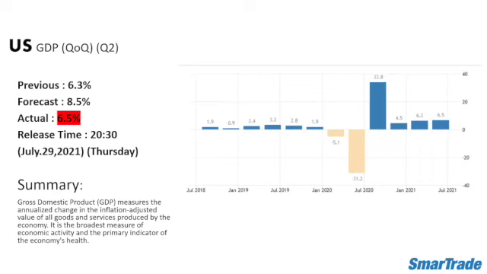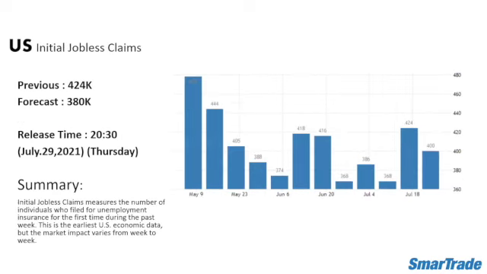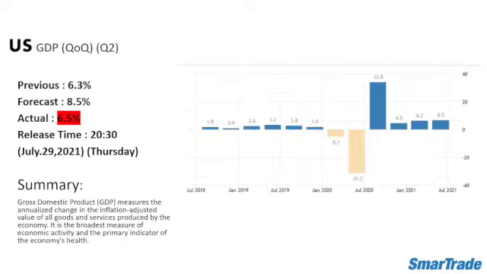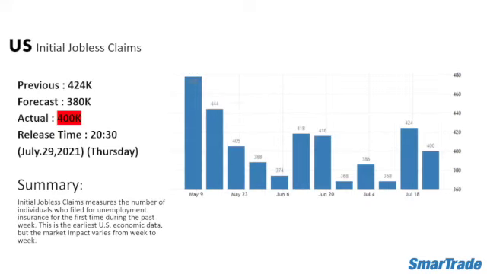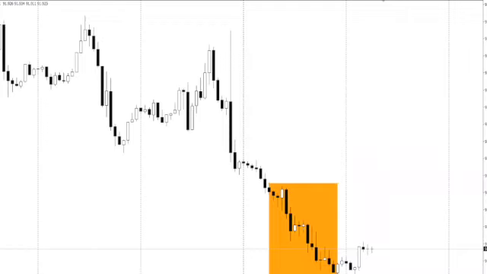As you can see, same goes with the initial jobless claims. The previous data is 424K and 380K for the forecasted. For the weekly initial jobless claims, it was 400K, so it did not beat the market estimated data. The initial jobless claims and the GDP for the second quarter for the US were not good data for them.